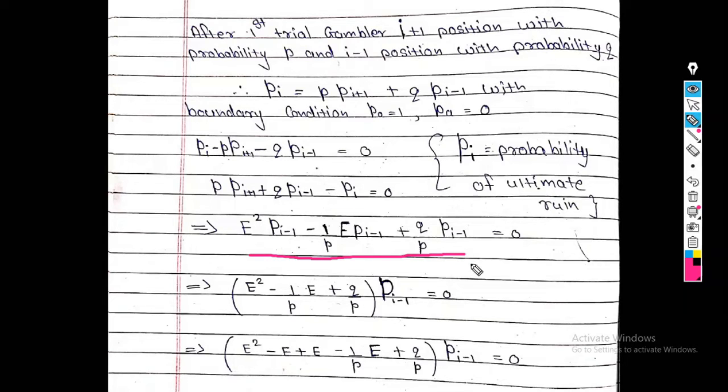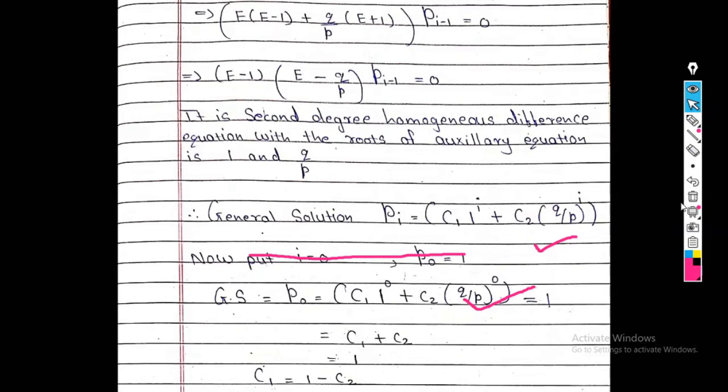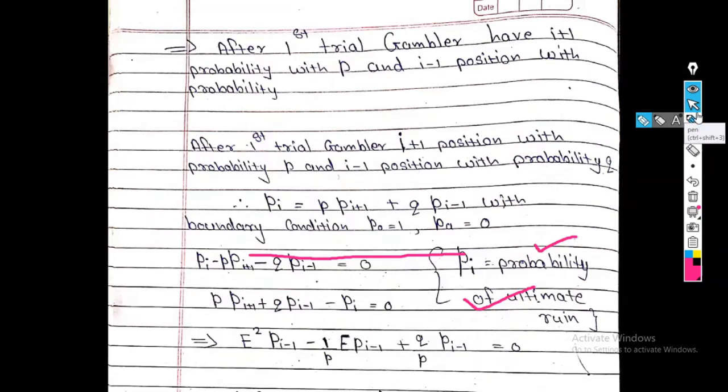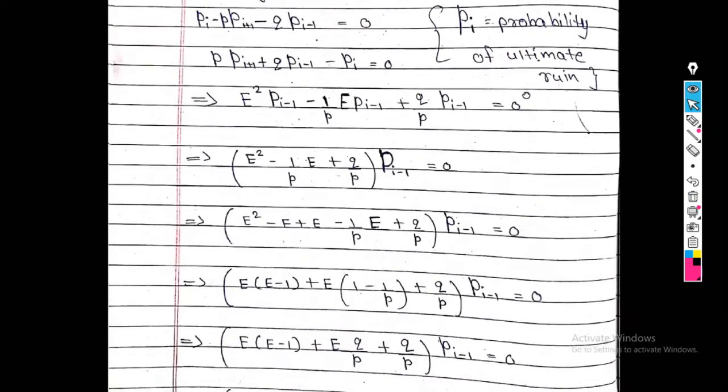Now from this equation we take Pi minus 1 common. So the equation becomes, see, this is my equation.